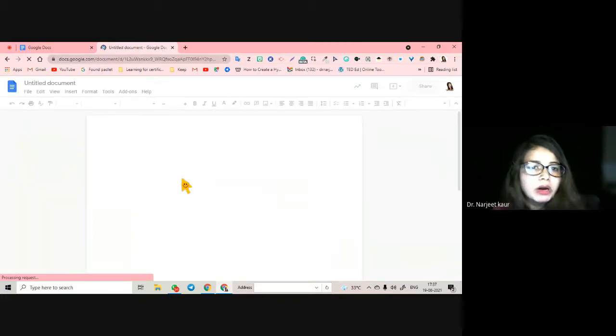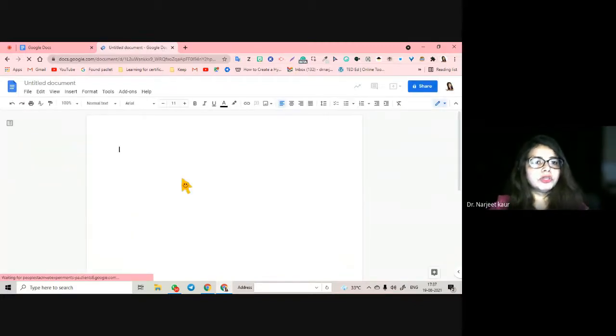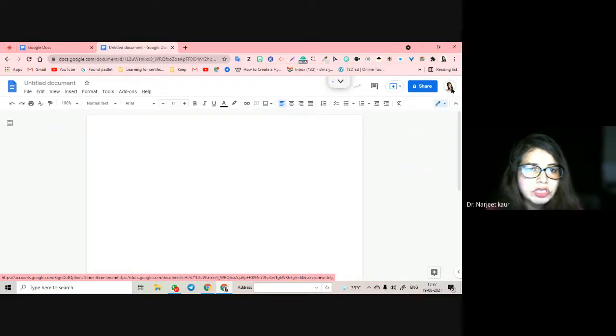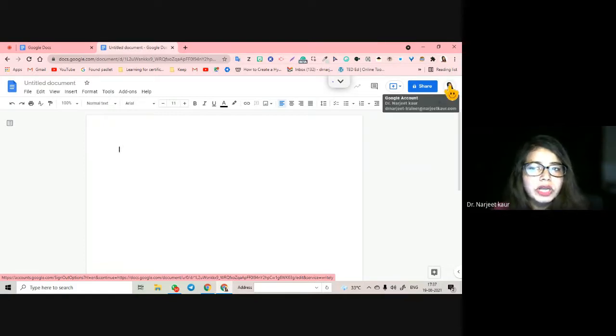But remember, folks, this document is going to be saved in the drive with which you are logged in. Remember that. Whenever you start a meet, for example, you get a meet link and you start a meet, that also is going to start with the Google ID or the account that you are logged in with.